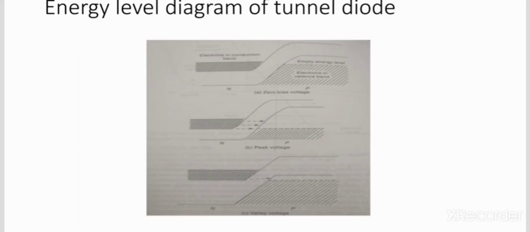That is the third diagram, which indicates the valley voltage. The energy of the P side is now decreased further, with the result that fewer conduction band electrons on the N side are opposite to the unoccupied P side energy levels. So as the bias is raised, the forward current drops. This corresponds to the negative resistance region of the diode characteristics. As the forward bias is raised still further, tunneling stops, and at this condition it behaves like a normal PN junction diode. So this is the energy level diagram of the tunnel diode.